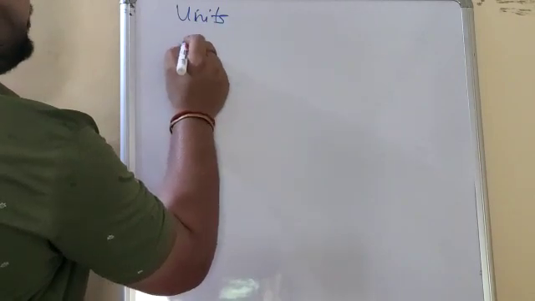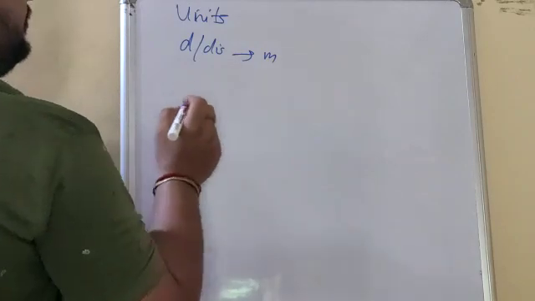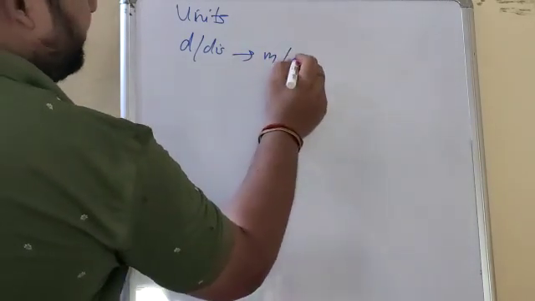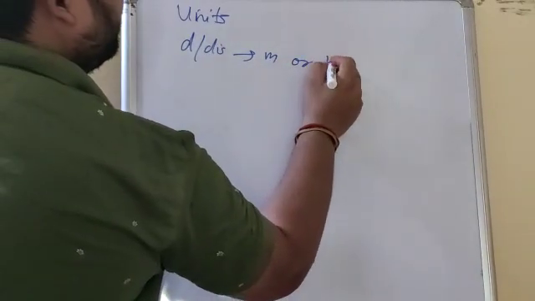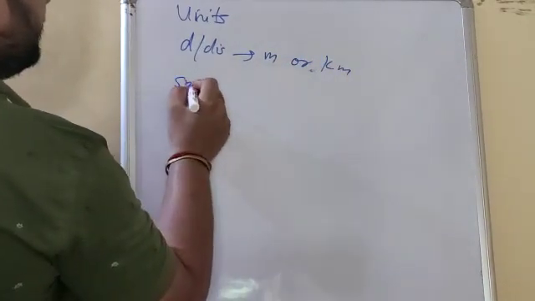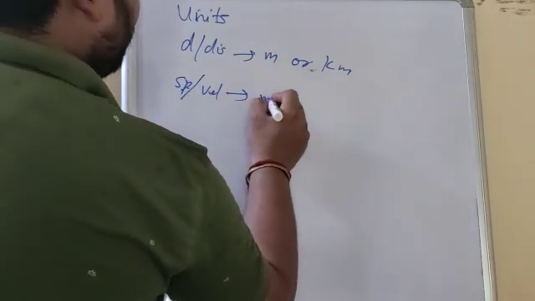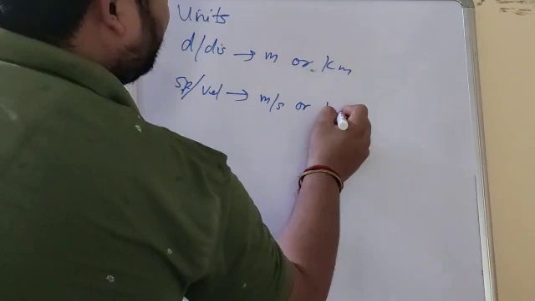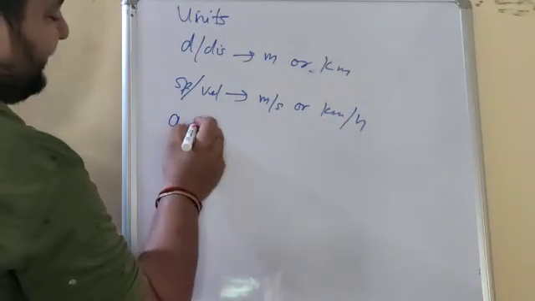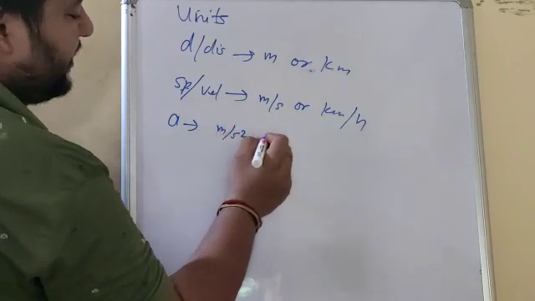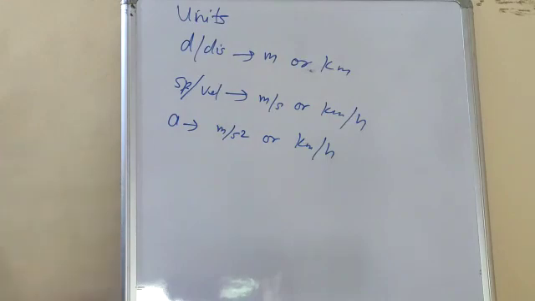Units. The unit of distance and displacement will be meter or kilometer. The unit of speed and velocity is meter per second or kilometer per hour. The unit of acceleration will be meter per second square or kilometer per hour square. Don't be confused.